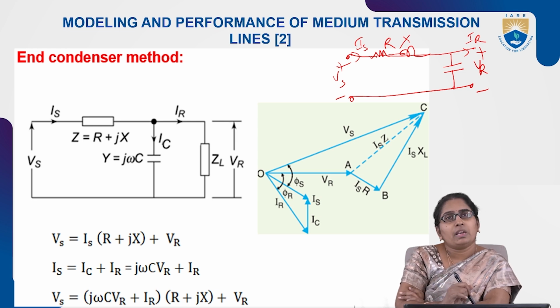The load impedance is ZL, as shown here.